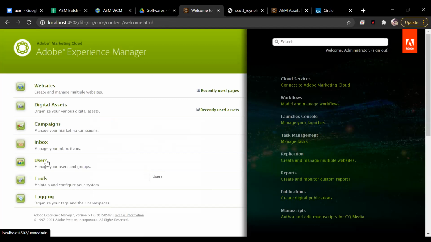Then there is a user screen where you can define users, groups, permissions, and roles, create users, and assign them permissions. Then there's a tools screen where you have multiple tools. If you want to create multiple websites in multiple languages and manage multiple sites in one place, you use tools. Again, we'll see this later in a deep dive. Then there's tagging. You can create tags and apply them on images and pages, and use them to search. Again, I'll give you a demo for it. This is the left hand side of the Classic UI screen, and you'll have similar things in the Touch UI also.